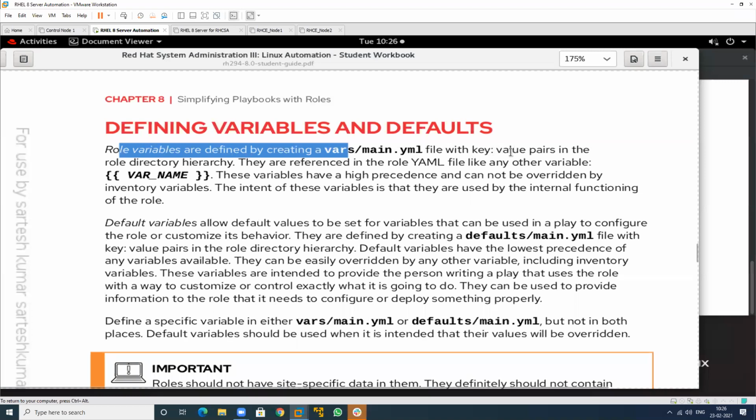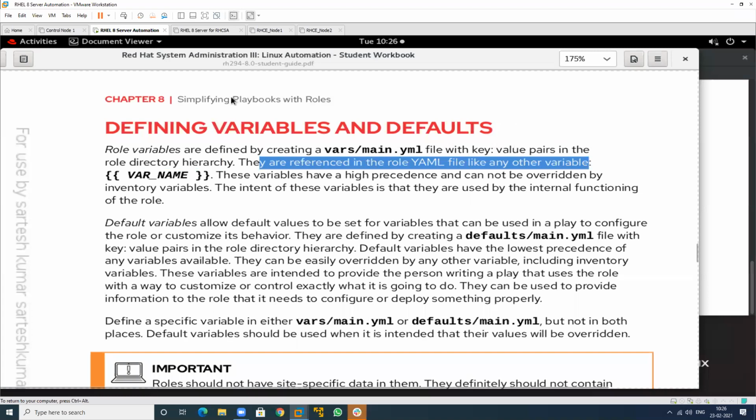So we have a key and a value. It is called a key-value pair. In the role directory structure, they are referenced in the role YAML file like any other variable. If I want to call this, we can call it like this. And we can also define variables in the defaults section, meaning the defaults folder, and in this we have a file main.yml. So all the variables can be defined in this folder and this folder. So these are predefined.